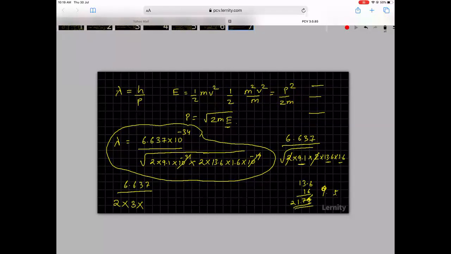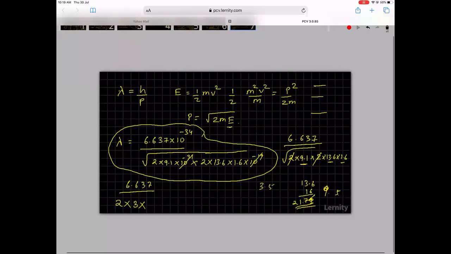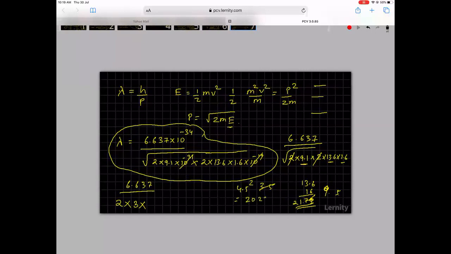Root over of 21.6 will approximately be equal to 4.5. 4.5 square is 20.25, so 21.6 is a little more than that. So I'll put it as 4.6.